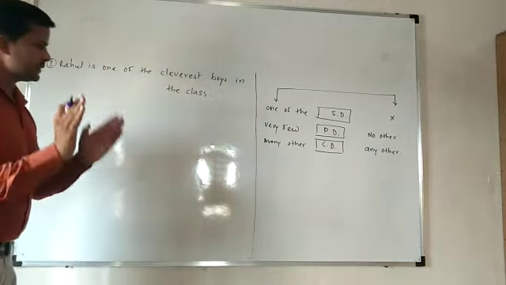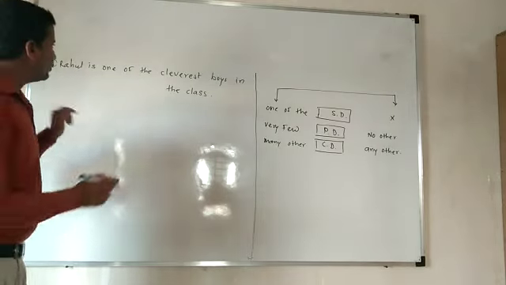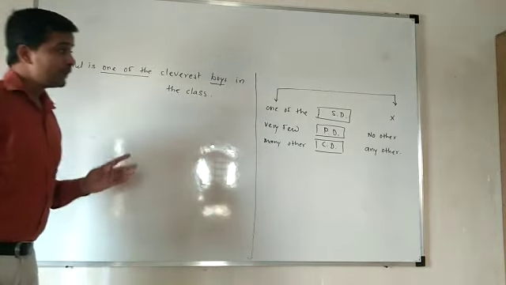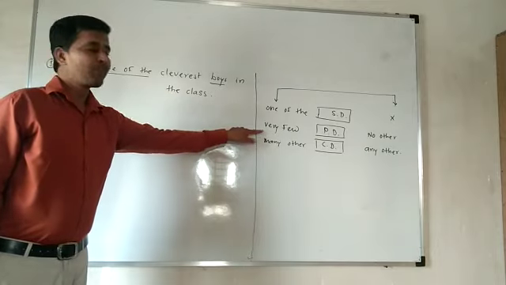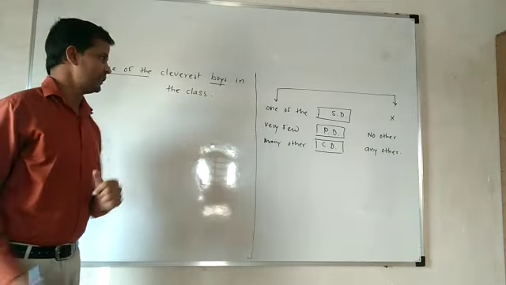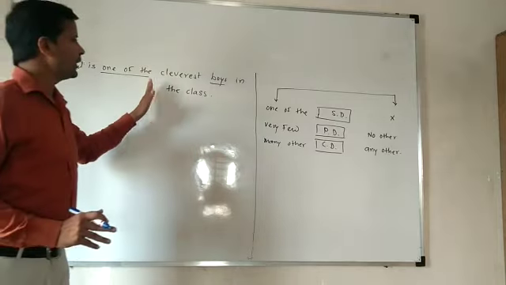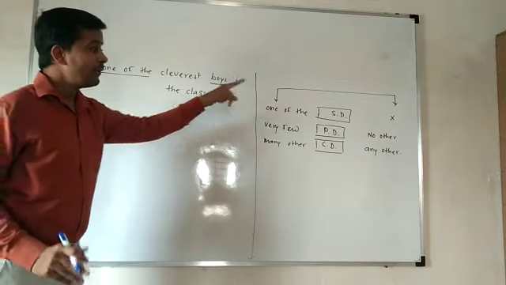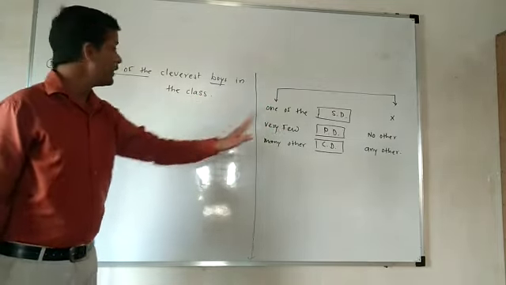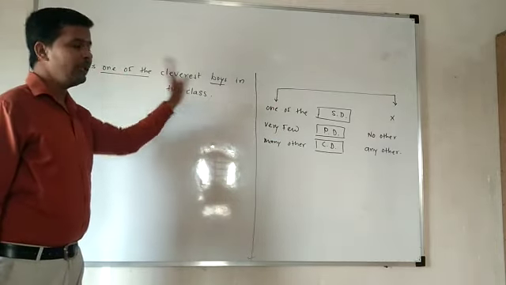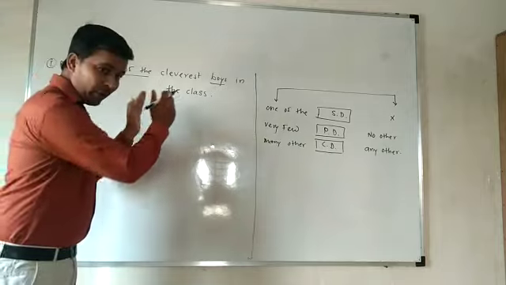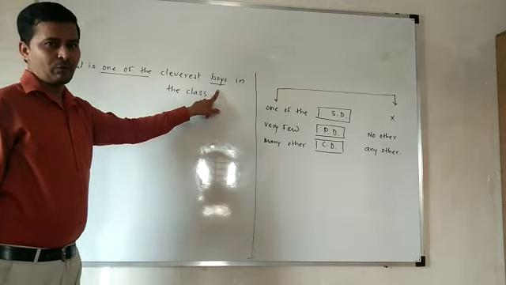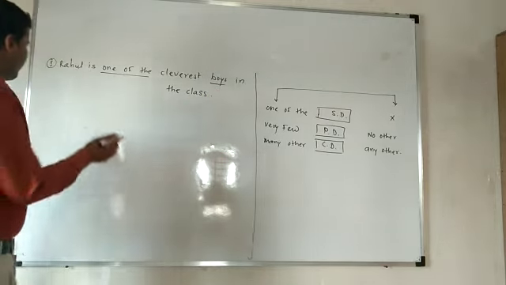See, now just take care of this. Whenever "one of the" is used, the noun form there will be plural. So that's why while converting that sentence into the positive degree, we will have to make one change. Rahul is one of the cleverest boys in the class. "One of the" is used, that's why "boys". Otherwise, when the same example is in the other type, "one of the" will not be there, so there will be only "boy". So whenever "one of the" is there, the nouns used in that sentence will be in plural form.